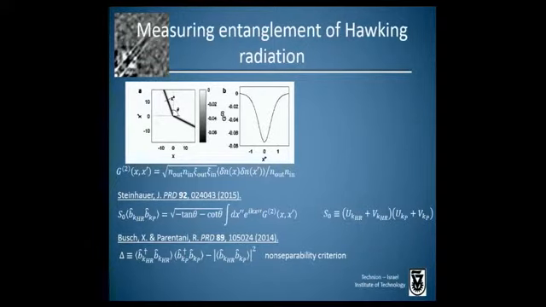That corresponds to this product of operators, this ensemble average of an annihilation operator for a Hawking particle and an annihilation operator for a partner particle. By taking the Fourier transform of this correlation feature along the x double prime direction, we get this product of operators.